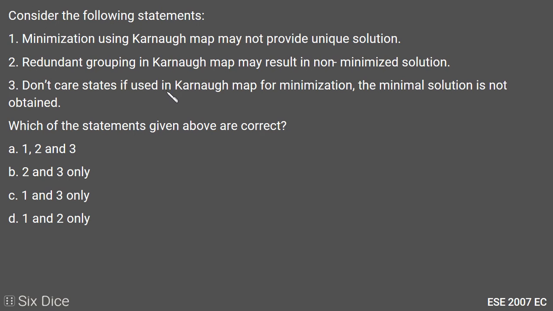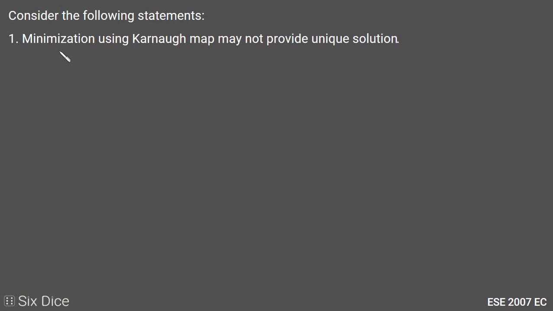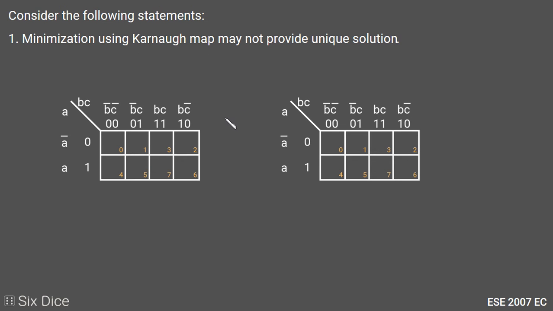So guys, this is a statement based question and we need to find which one of these statements are true. Now let's start with statement 1. Statement 1 is: minimization using K-map may not provide a unique solution. Let's understand with one example.